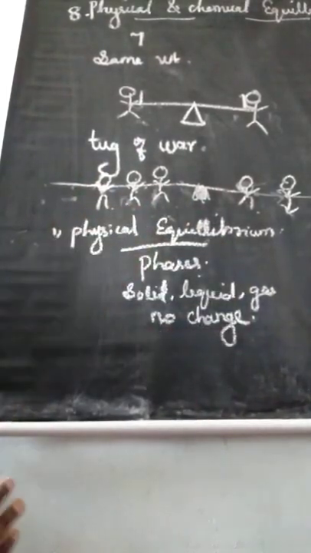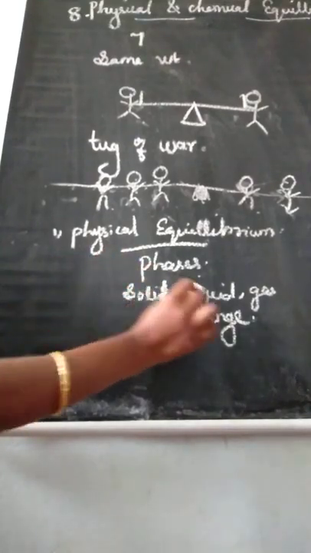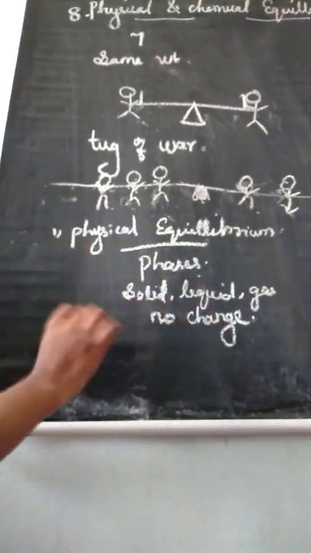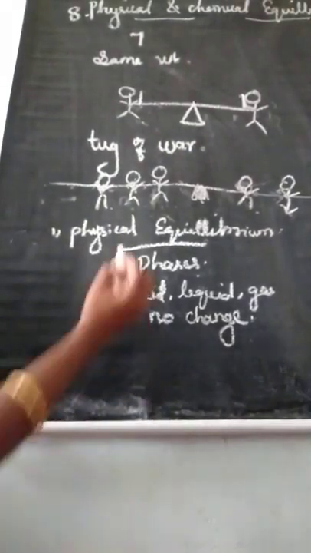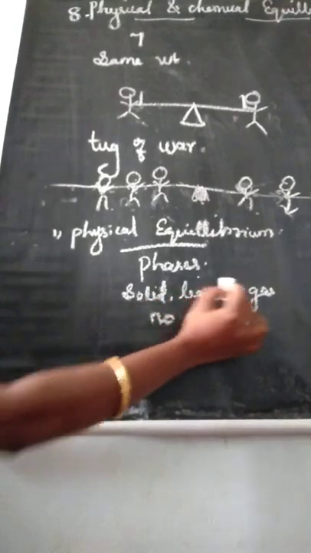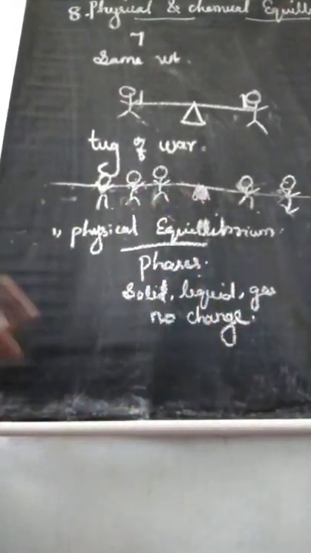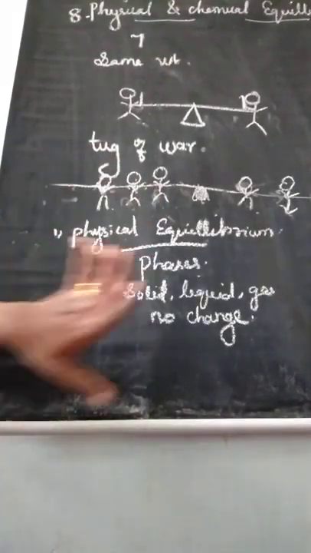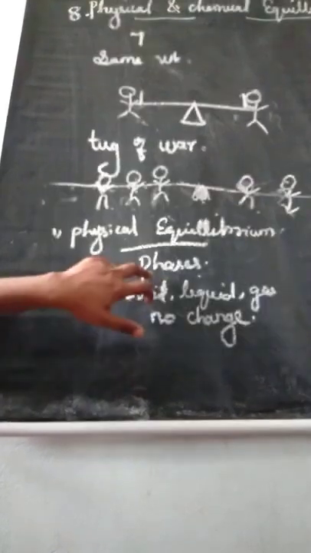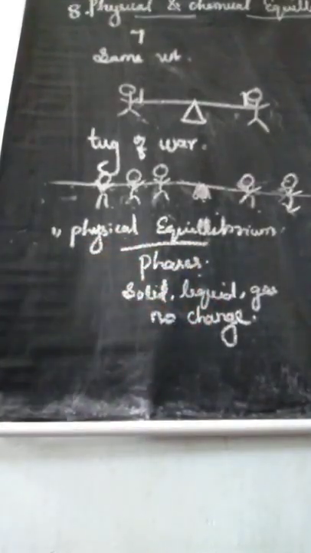So physical equilibrium means a system in which the different phases do not change with time. A system in which different phases do not change with time is called physical equilibrium. So what is meant by physical equilibrium? A system in which different phases do not change with time. Understand? Here we learned different phases.